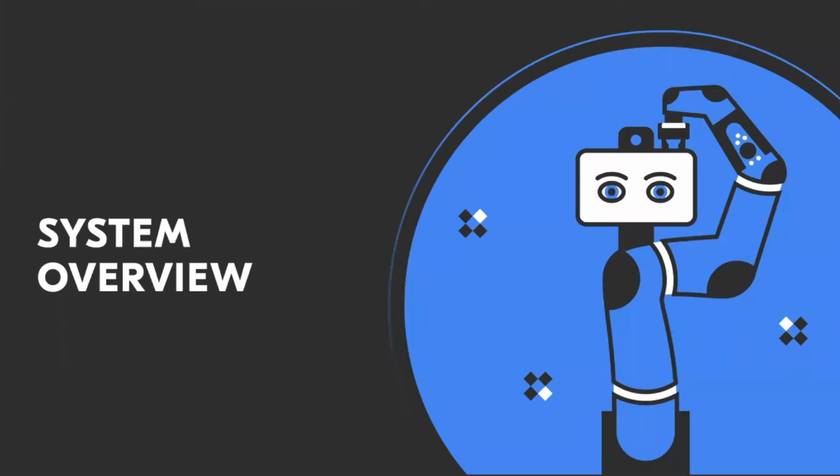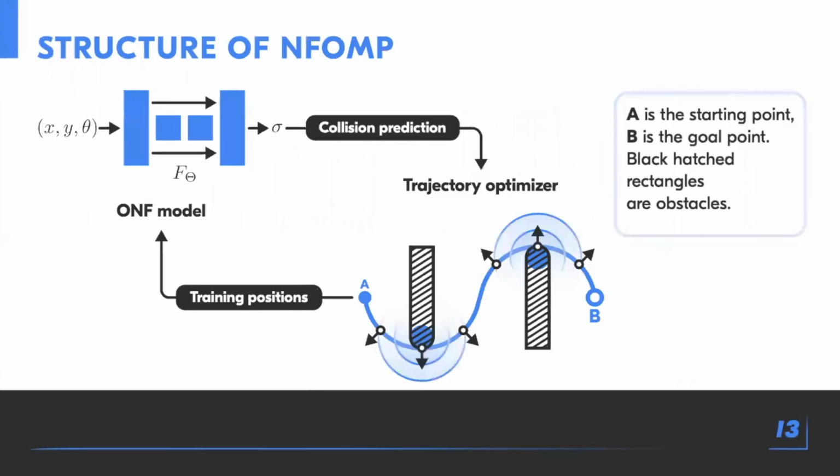Let's move to our system overview. In this slide, the structure of NFOMP is presented. NFOMP consists of two parts, the obstacle neural field model and the trajectory optimizer. The NF model predicts collisions based on input position. At the same time, the trajectory optimizer minimizes path length and finds feasible solutions.